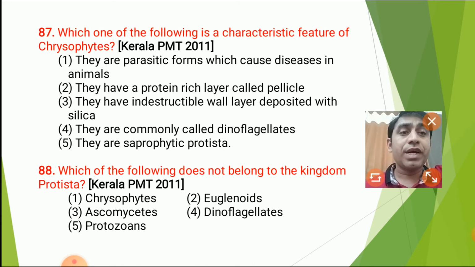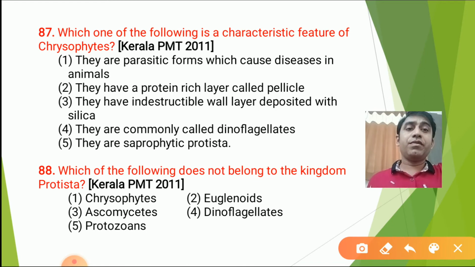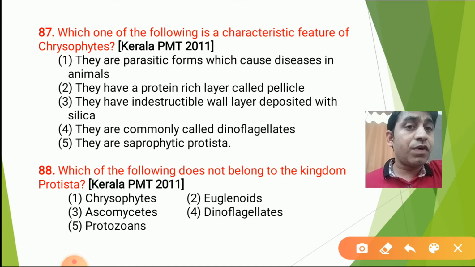Which of the following is a characteristic feature of chrysophytes? They are parasitic, which causes disease in animals. They have a protein-rich layer called pellicle. They have an indestructible wall deposited with silica. We have to figure out which one is correct.